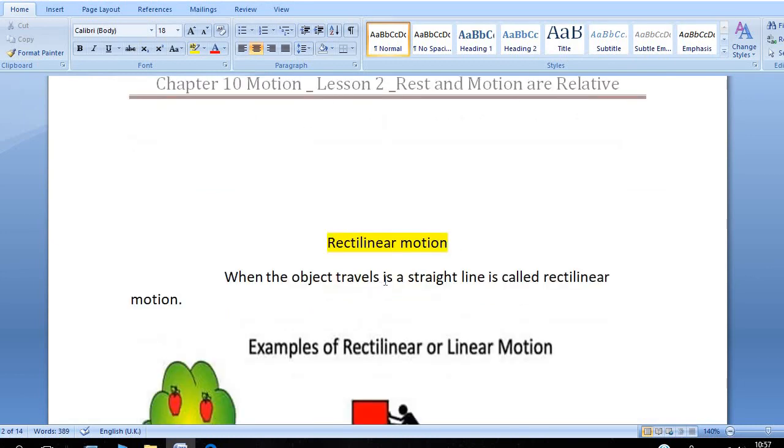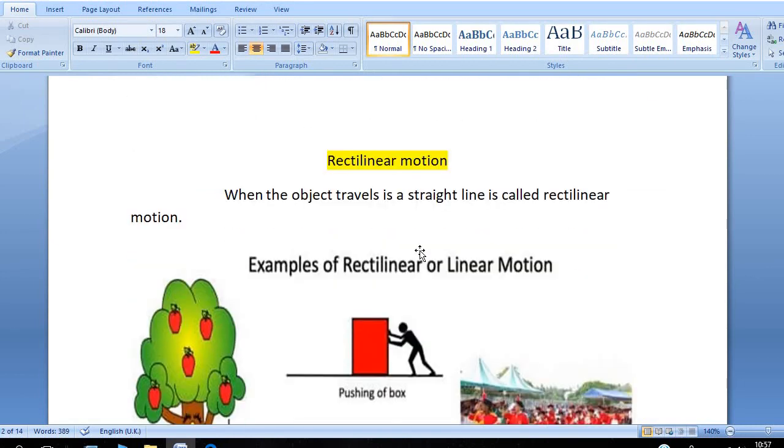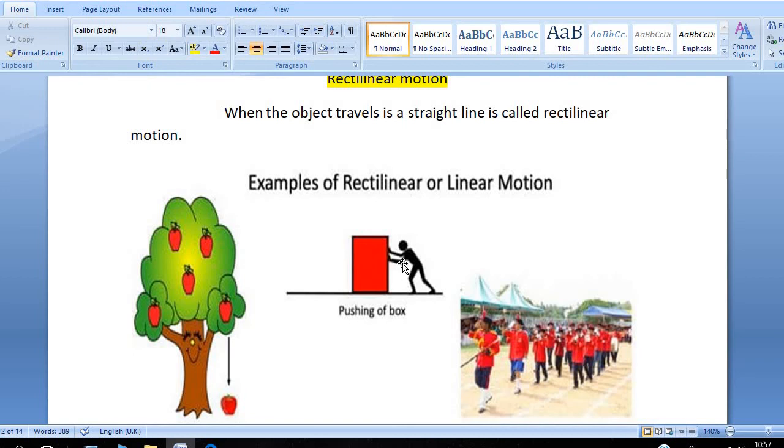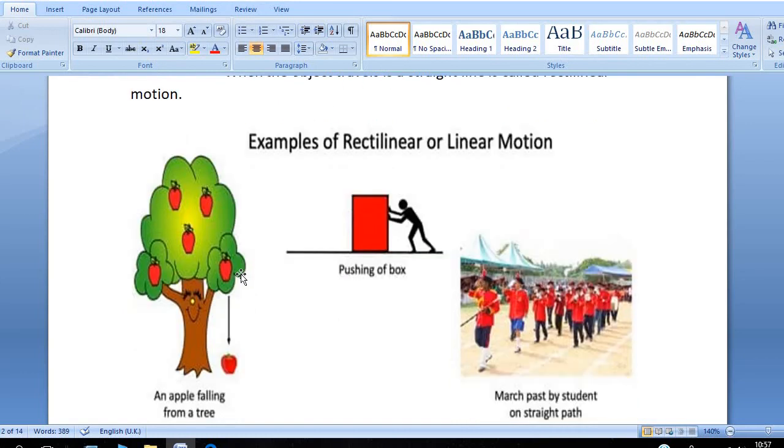Translational motion is of two kinds. One is rectilinear motion, another is curvilinear motion. What about rectilinear motion? When an object travels in a straight line, it is called rectilinear motion. Look, the man is pushing from here to here, straight. So this is rectilinear motion. The apple falling from up to down is also an example of rectilinear motion.